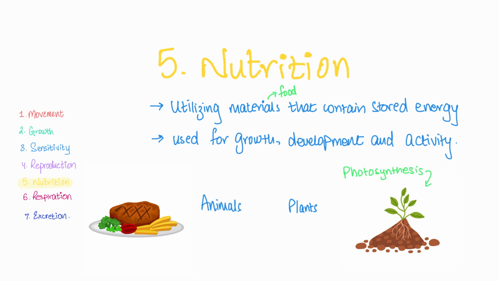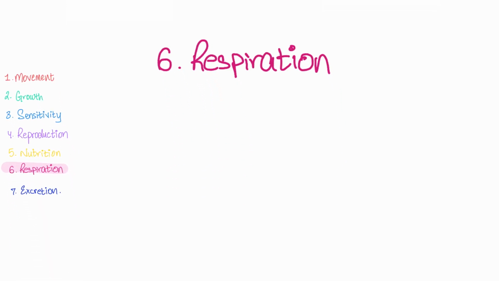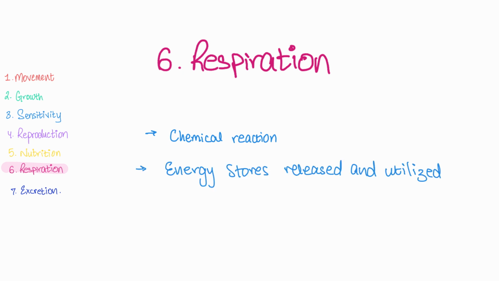Well, we know that animals have to take food from other sources because we can't make our own food, right? Now, it's important to remember that plants and animals both use respiration to release the energy that comes from their food in order to use it. Don't remember what respiration is? I've got you, because this is the 6th characteristic that we'll be looking at. So, we've almost made it to the end of the lesson. There's just 2 more characteristics to go. Pay attention. So, respiration is a chemical reaction by which the energy stores that we discussed in nutrition are released and utilized by the body.